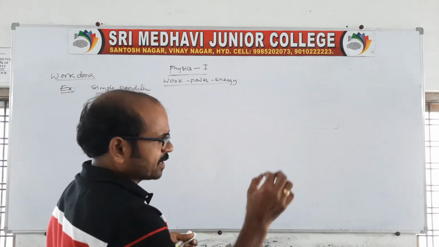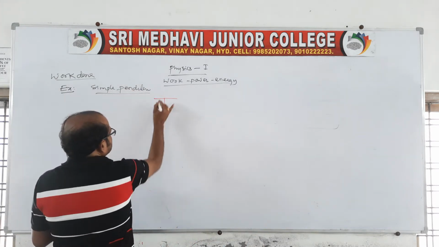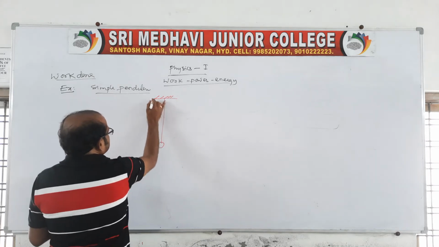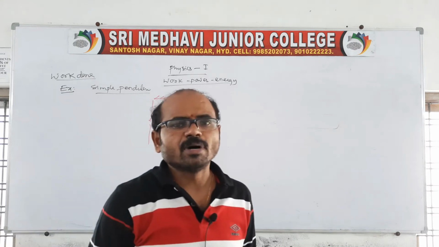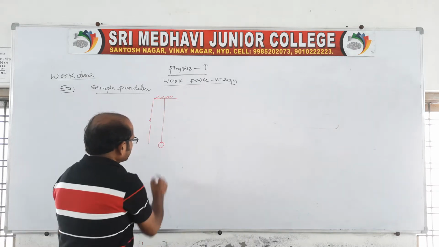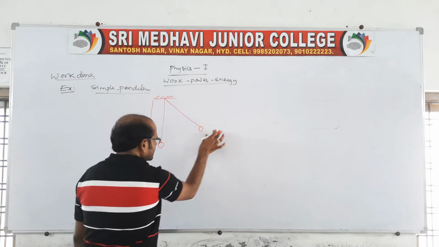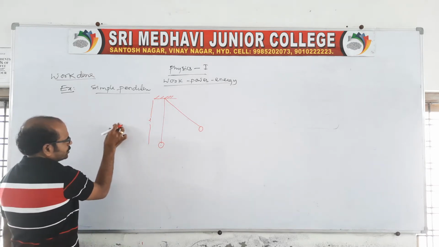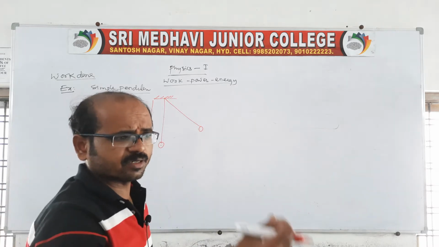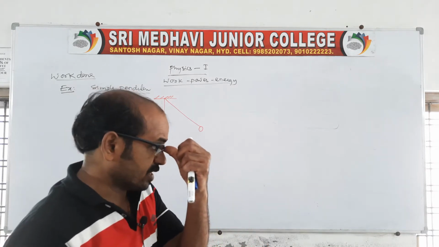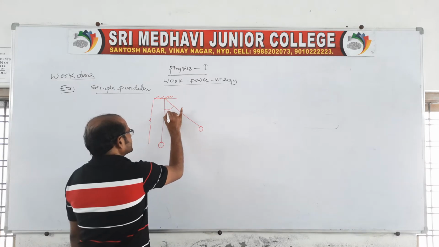Suppose the pendulum is suspended like this, with a bob, so that the length of the pendulum from the point of suspension to the center of the bob is L. The pendulum is pulled aside and released. When it is pulled aside and released, it makes a to and fro motion of a body. That is simple harmonic motion, and we will discuss the statement there. It is pulled aside with a small angle, say theta.